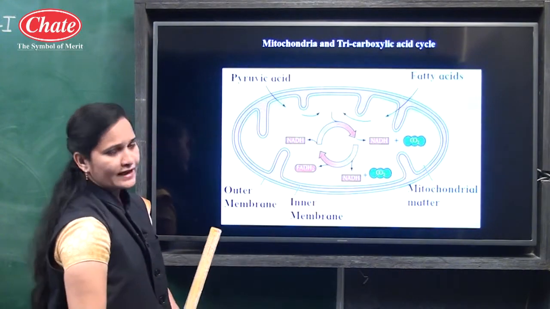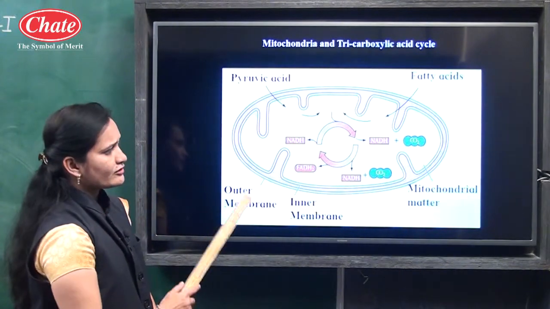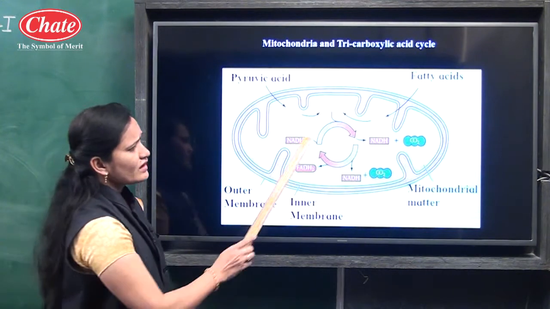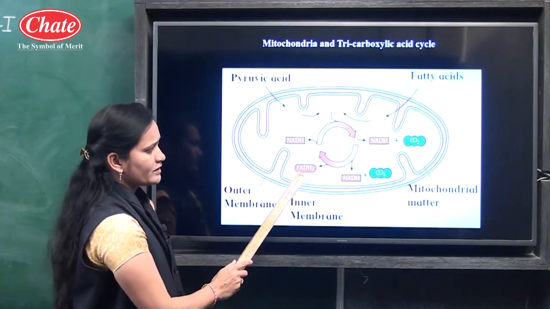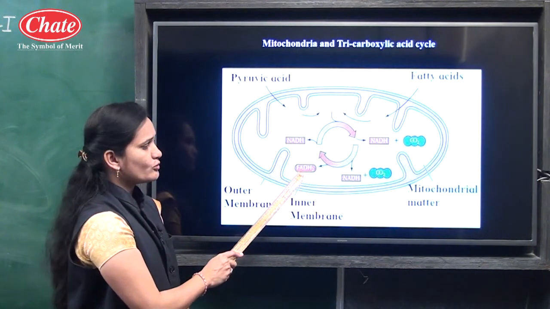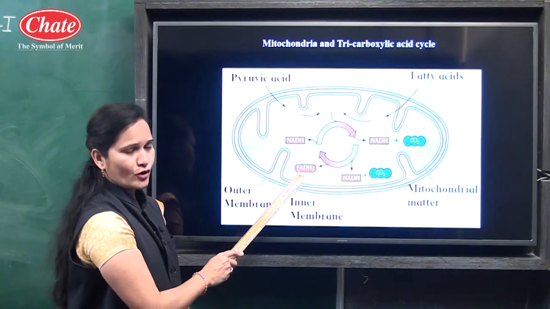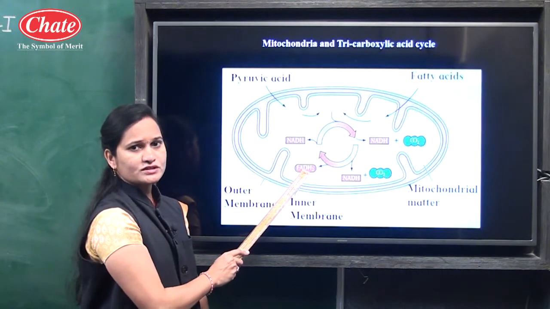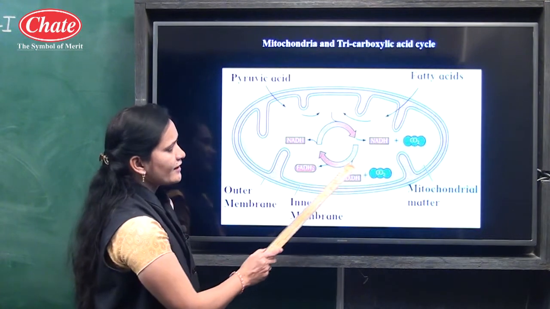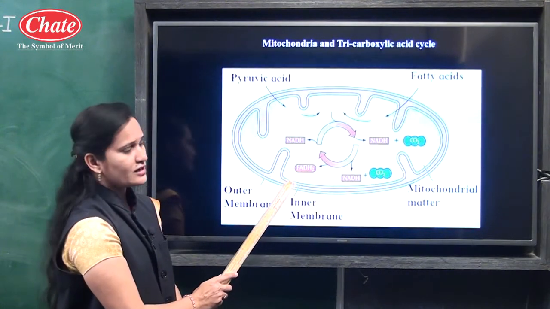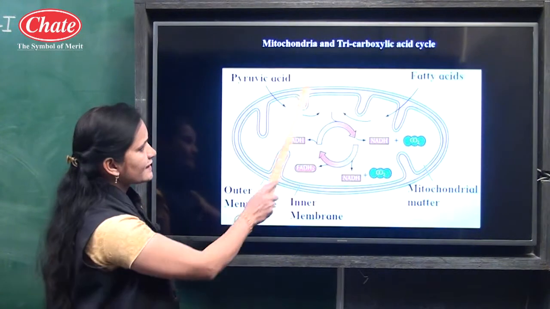We have discussed that from each NADH2 3 molecules of ATP are formed, and from each FADH2 2 molecules of ATP are formed, and with that complete oxidation of glucose takes place, and carbon dioxide and water are also released with the energy. Observe this diagram carefully.